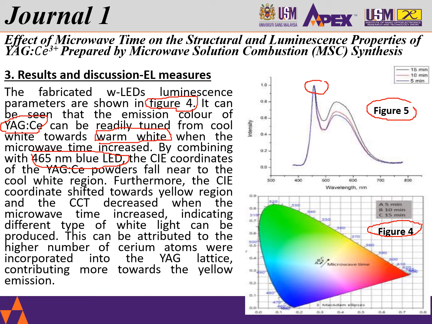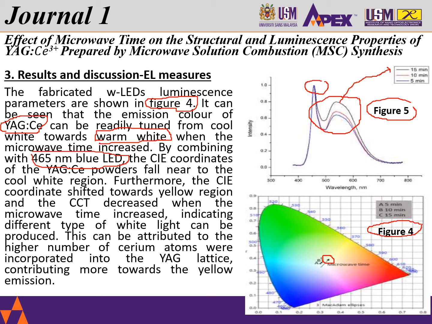We know the 5, 10, and 15 all have the same 465 peak, but the most interesting aspect is that we can detect that the yellow emission spectrum differs across the 5, 10, and 15. The good news is that 15 minutes represents the best, giving us one of the highest intensities of yellow spectrum, which gives us a very nice color of C, as I mentioned. So it moves towards a warmer white region.